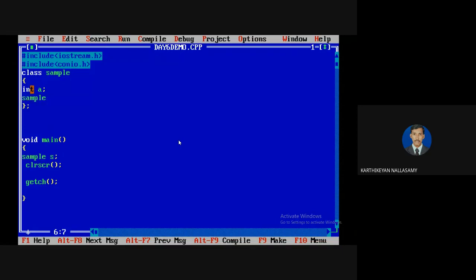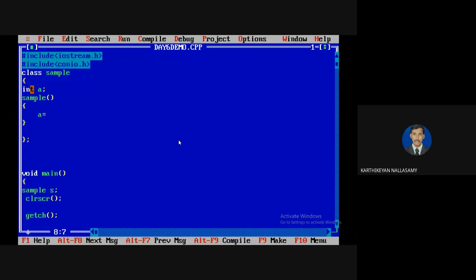Since it is a special member function, it must have a function symbol, and we have to do the initialization procedure. Normally a constructor is only for assignment purposes, even though it allows any kind of manipulation. But as per the meaning of the statement, you should use it only for initialization.